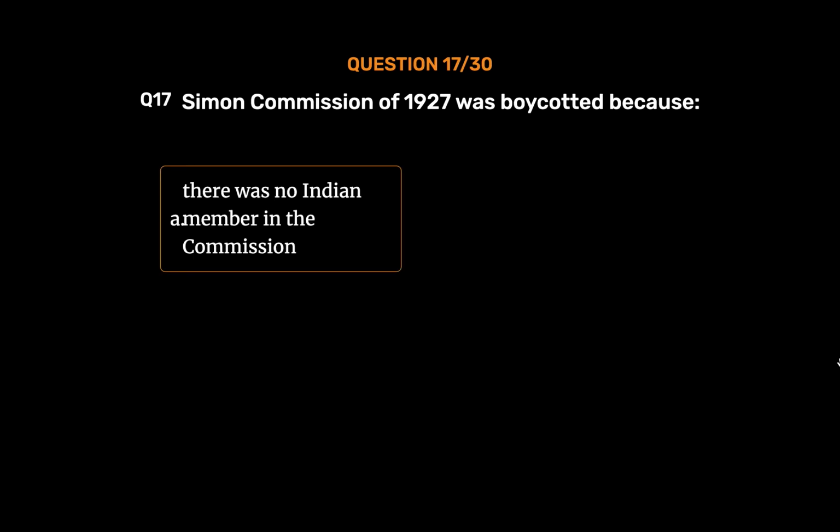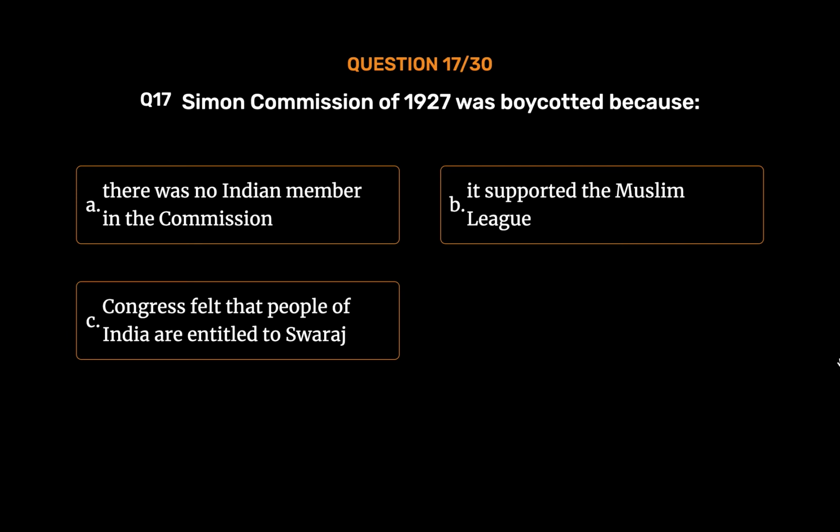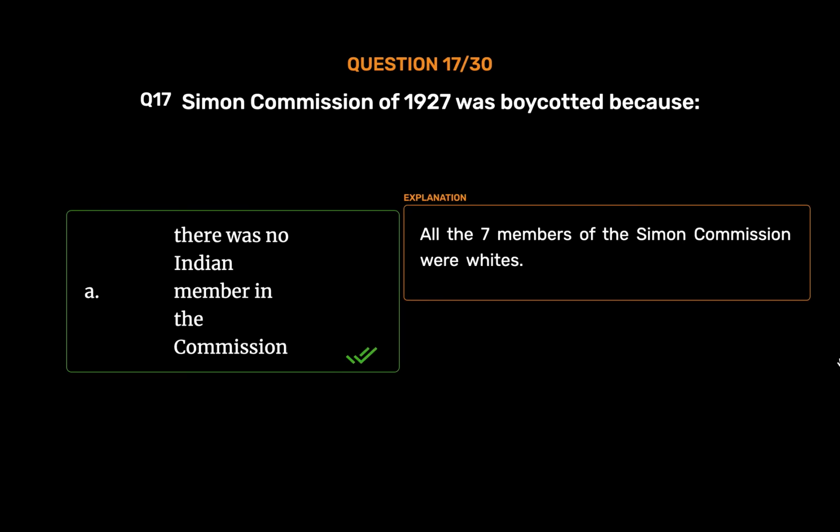Question number 17. Simon Commission of 1927 was boycotted because option A. There was no Indian member in the commission. Option B. It supported the Muslim League. Option C. Congress felt that people of India are entitled to Swaraj. Option D. There were differences among the members. The correct answer is option A. There was no Indian member in the commission. All the 7 members of the Simon Commission were whites.